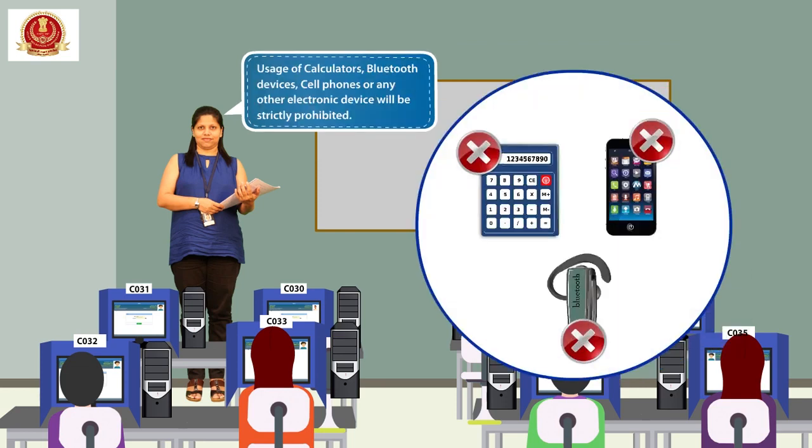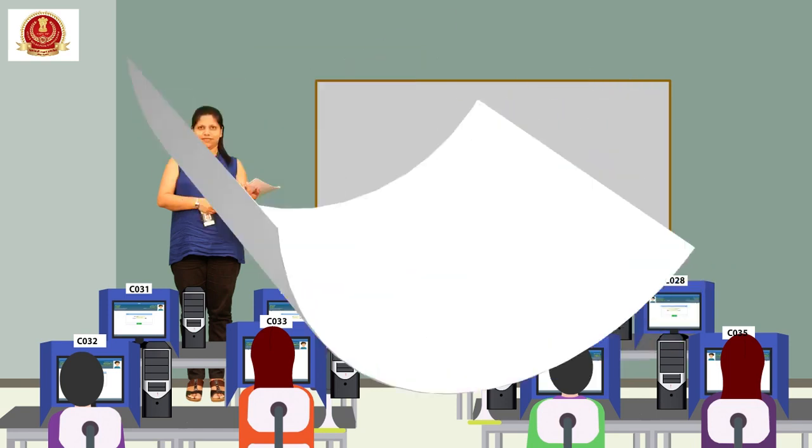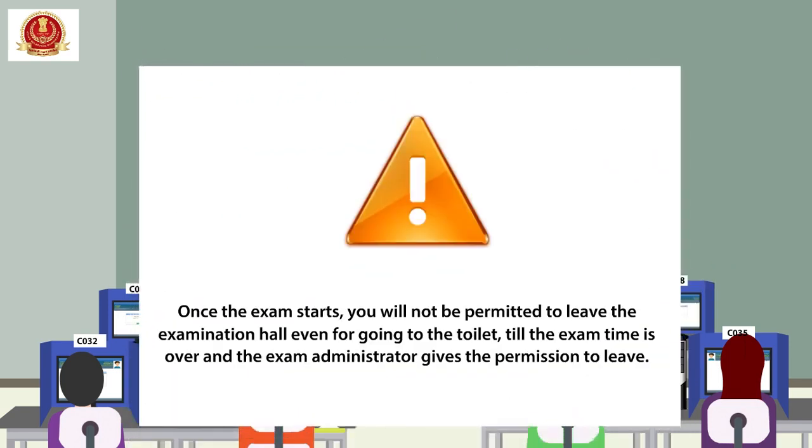Usage of calculators, Bluetooth devices, cell phones, or any other electronic device will be strictly prohibited. Once the exam starts, you will not be permitted to leave the examination hall even for going to the toilet till the exam time is over and the exam administrator gives the permission to leave.